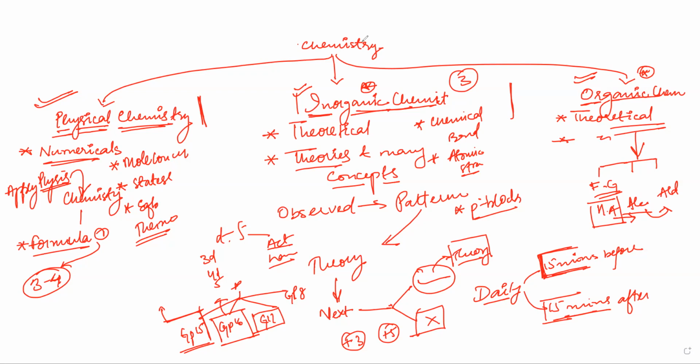Even if it is physics or maths or chemistry. For chemistry, I will say it is a bit easier. Physics and maths need too much numerical solving. They need too much practice. Maths needs too much practice, even physics needs too much practice. But chemistry, what I am seeing, just 15 minutes before the class and 15 minutes after the class, and that's it you have to do for chemistry.